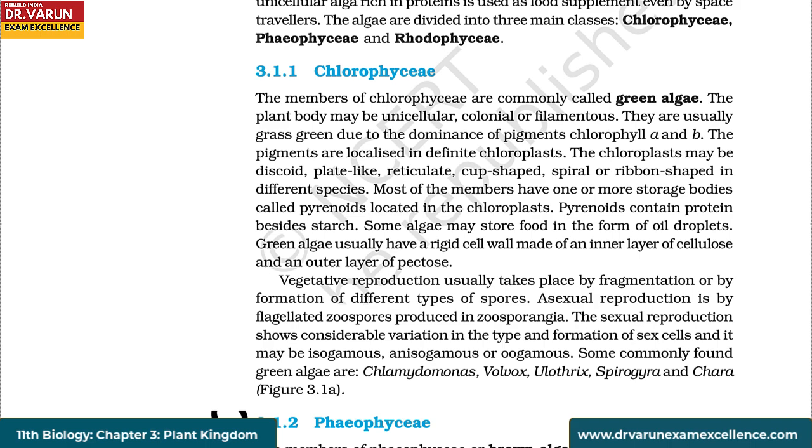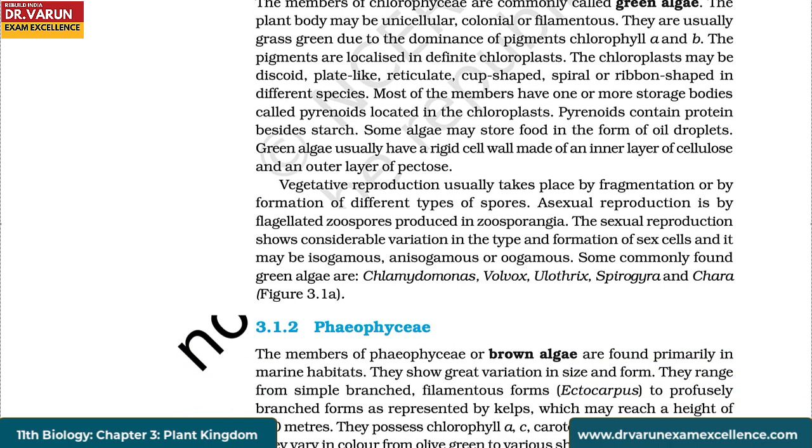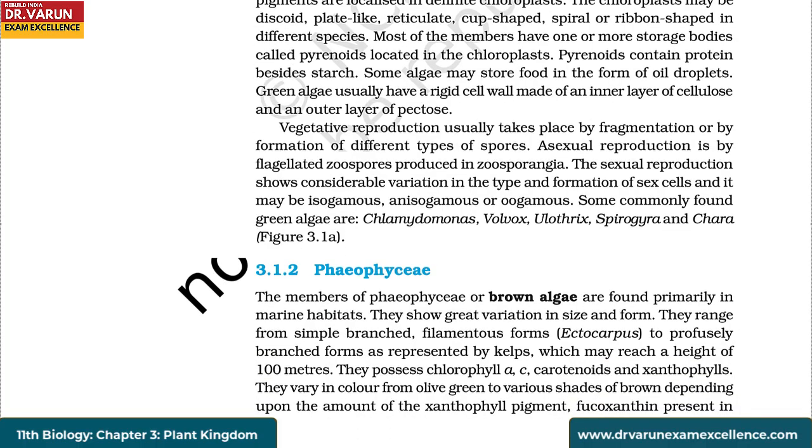Green algae usually have a rigid cell wall made of an inner layer of cellulose and an outer layer of pectose. Vegetative reproduction usually takes place by fragmentation or by formation of different types of spores. Asexual reproduction is by flagellated zoospores produced in zoosporangium. The sexual reproduction shows considerable variation in the type and formation of sex cells, and it may be isogamous, anisogamous, or oogamous. Some commonly found green algae are Chlamydomonas, Volvox, Ulothrix, Spirogyra, and Chara.